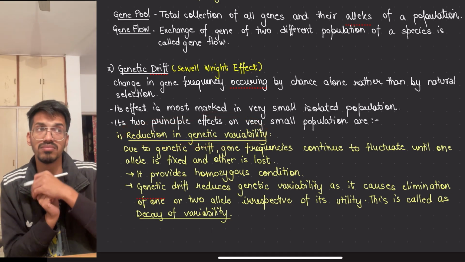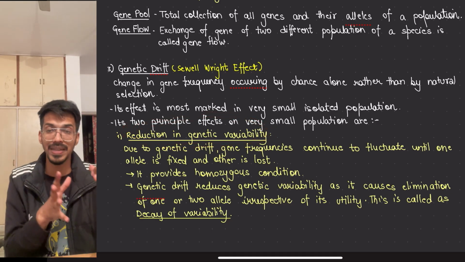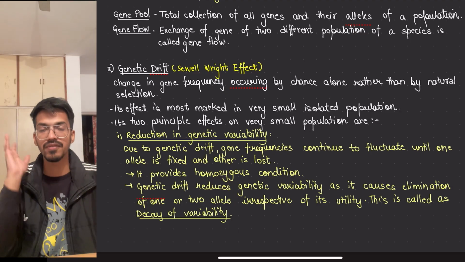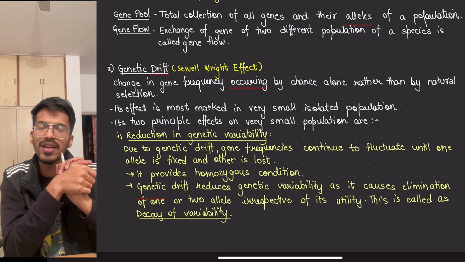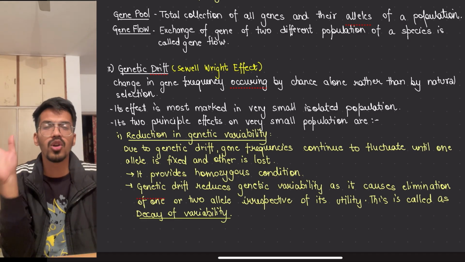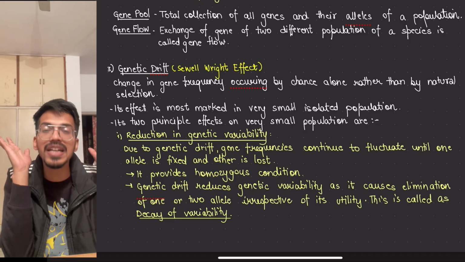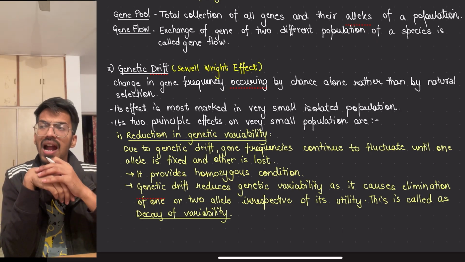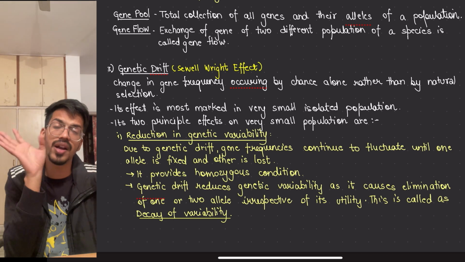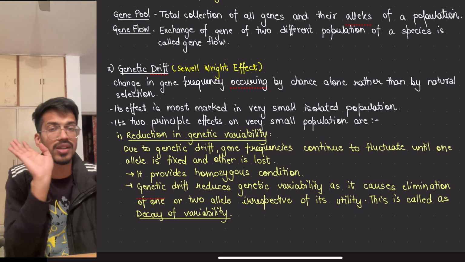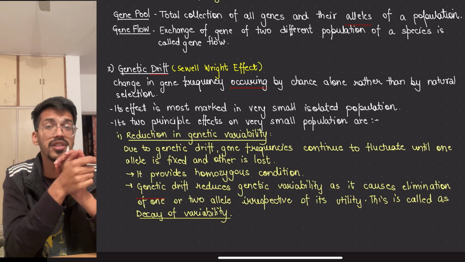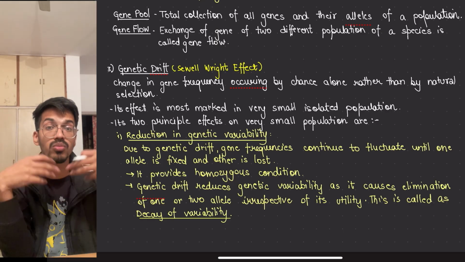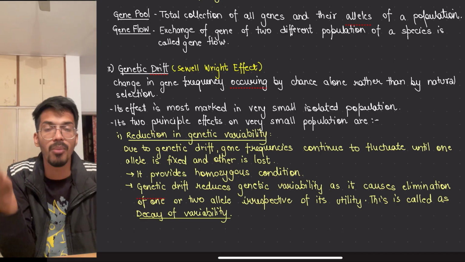And if a certain drift happened, meaning a certain problem occurred and most of the population was wiped out. Just think, if humans are there, and imagine that a huge apocalyptic meteor just ran over us on the planet Earth, and only 100 humans survived, the rest all died. So those 100 humans, do you think that they will have all the different types of alleles which are required? Because the more the alleles, the more the survival opportunity.